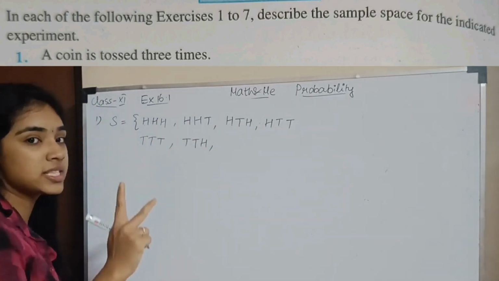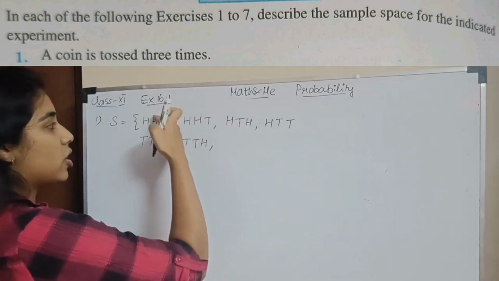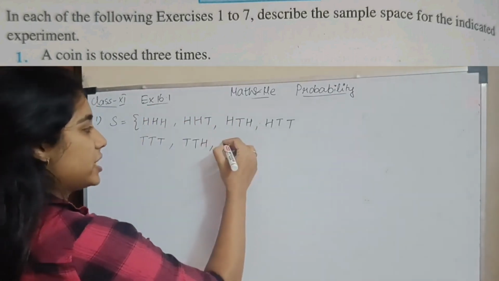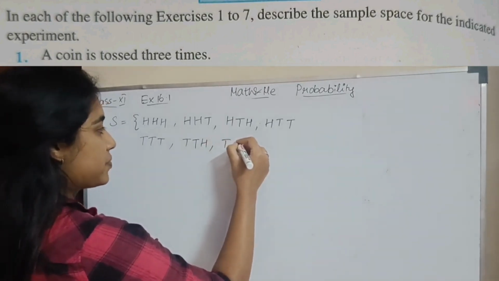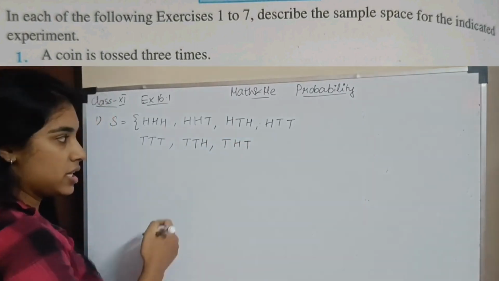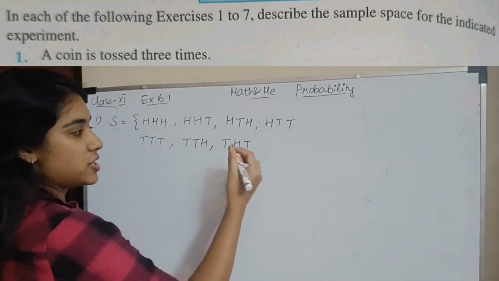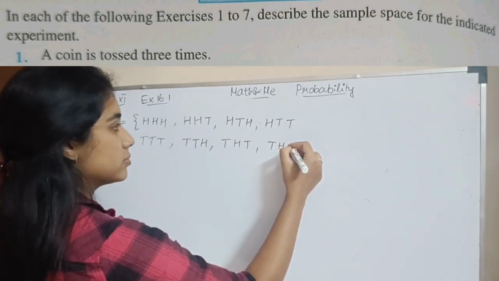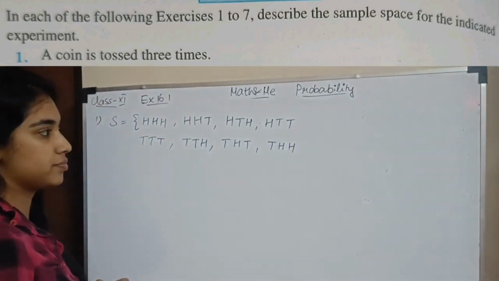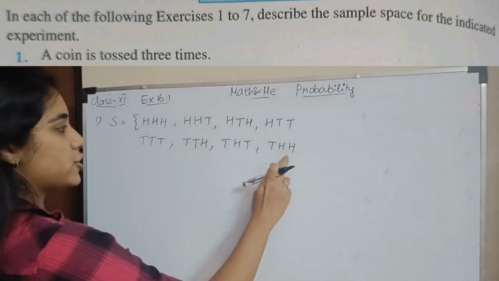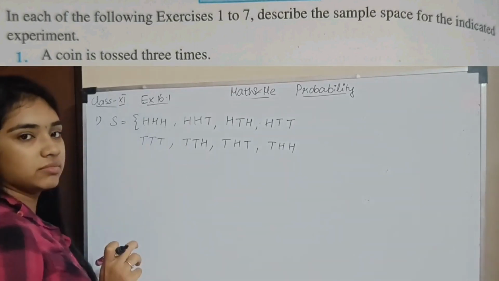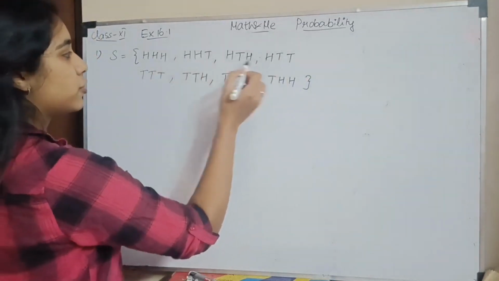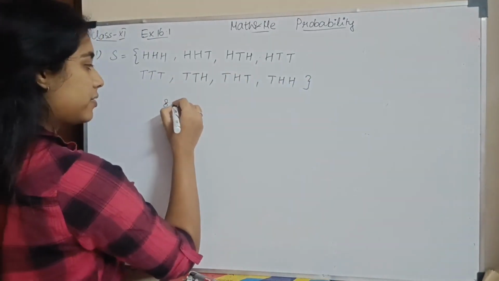This is what we saw for 2 coins. So you include the third coin in the 100's place. Okay. So TTT, TTH and you have THT, which means in the second time it changes and then you have THH. Okay. So basically you have HH, HT, TH, TT. Okay. So this is your sample space. How many elements do you have? 1, 2, 3, 4, 5, 6, 7, 8. So you have 8 elements.